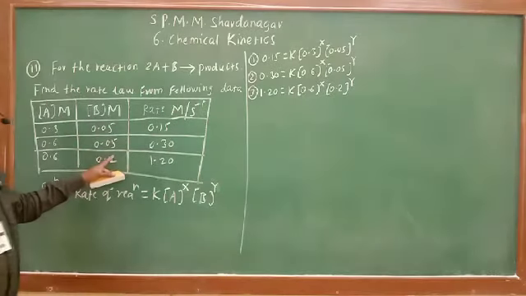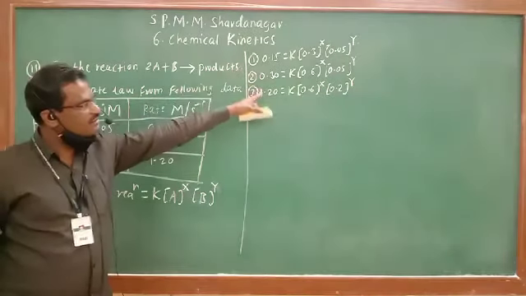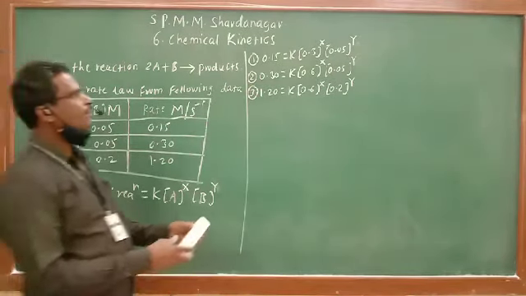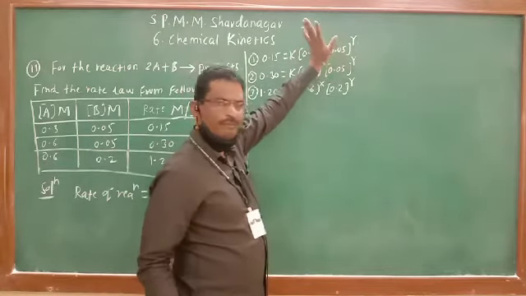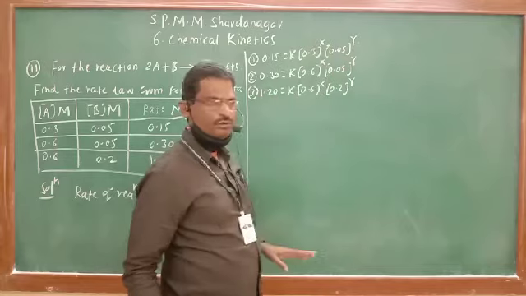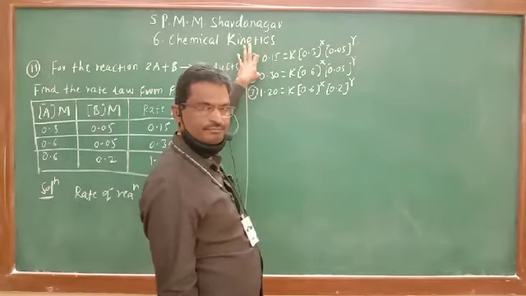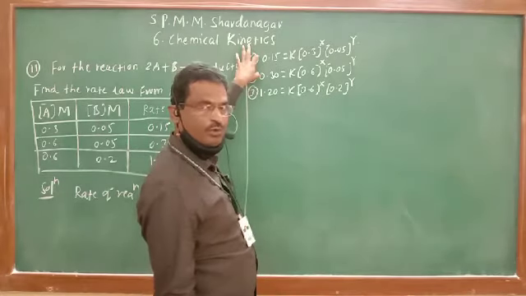From this data and this equation, we can write these three equations. Now we have to calculate the value of x and the value of y. From the first two equations, we can calculate the value of x. How?